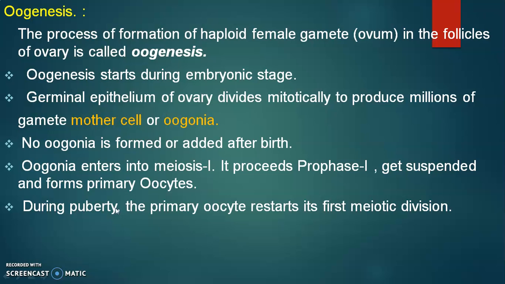During the puberty, nearly 12 to 13 years, the suspended primary oocyte restarts from prophase first its first meiotic division.